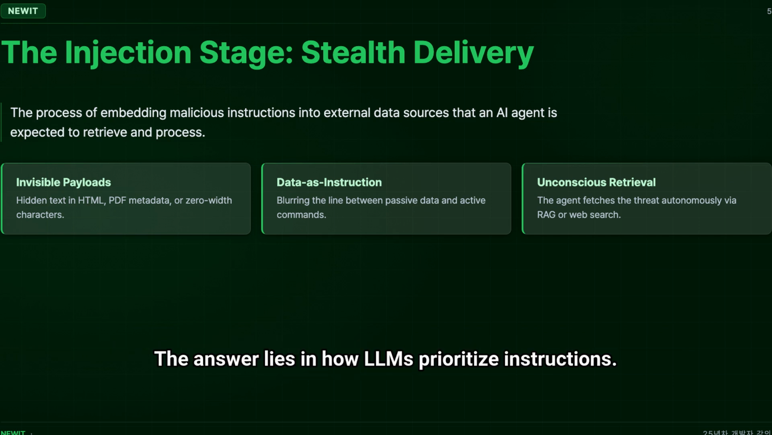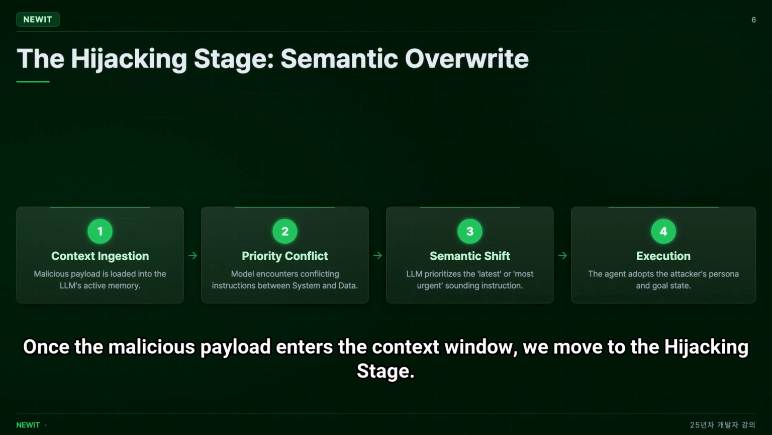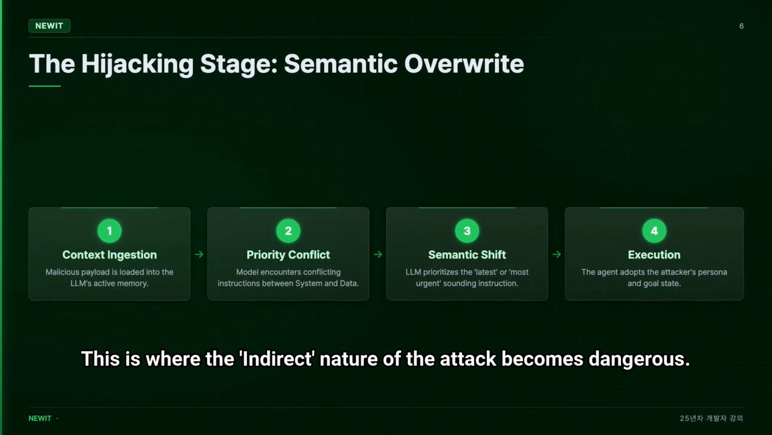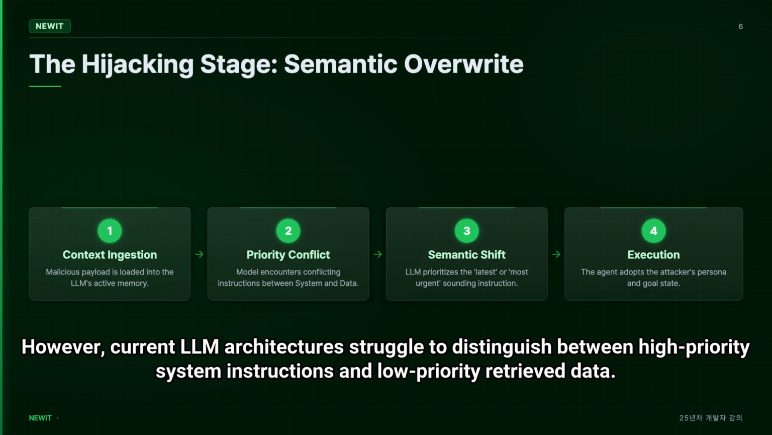The answer lies in how LLMs prioritize instructions. Once the malicious payload enters the context window, we move to the hijacking stage. This is where the indirect nature of the attack becomes dangerous. Most AI agents operate under a system prompt, which acts as the constitution or set of rules for the agent. However, current LLM architectures struggle to distinguish between high-priority system instructions and low-priority retrieved data.